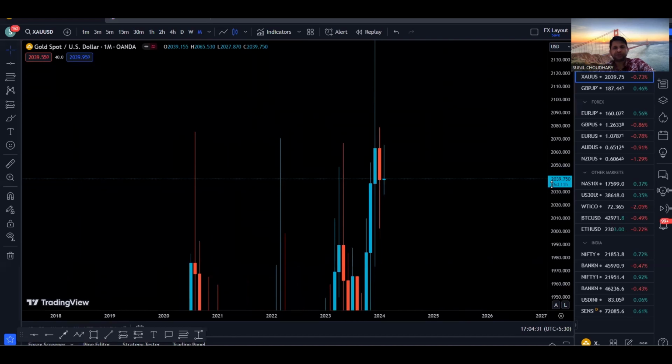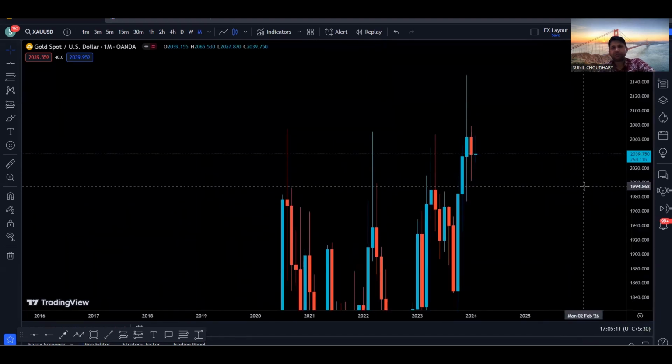So as usual, we will start our analysis with the gold monthly time frame, and then we will basically go down to lower time frames: weekly, daily, 4-hour and 30 minutes time frame. On the 30 minutes also we will discuss some scalping and intraday setups as well. So without wasting any time, let's get started.